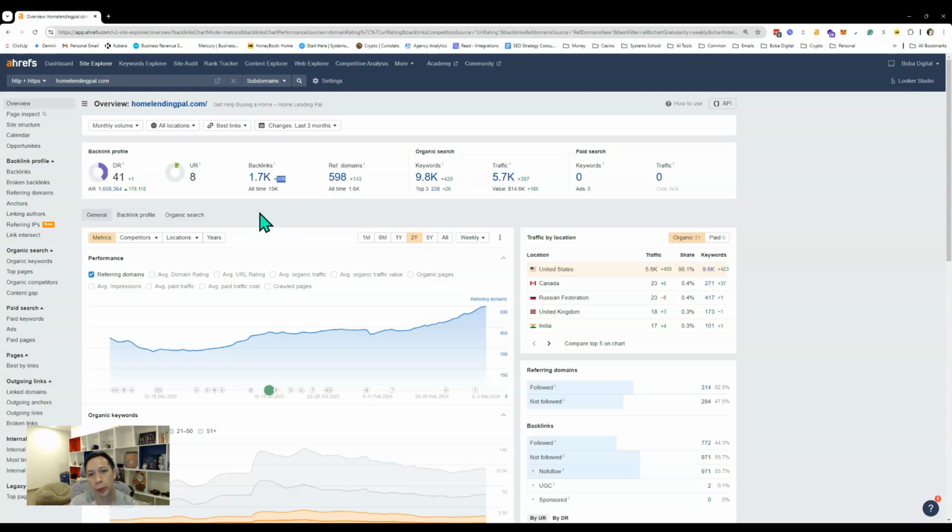All right, so the important metrics to look at in Ahrefs when you're looking at this is, one, the domain rating. The domain rating gives a score of the overall authority of your website. You can picture it as an authority score. This score is measured from 0 to 100, with 0 being the least authoritative or no authority, to 100 being the most authoritative.